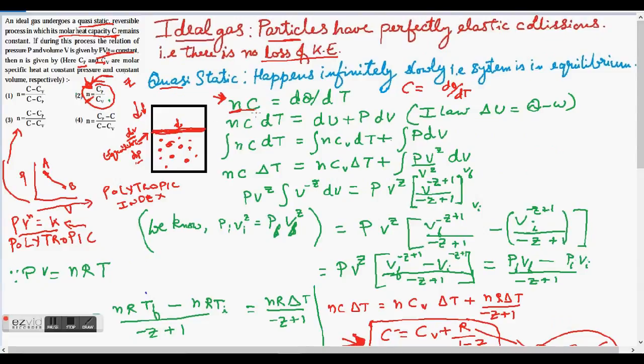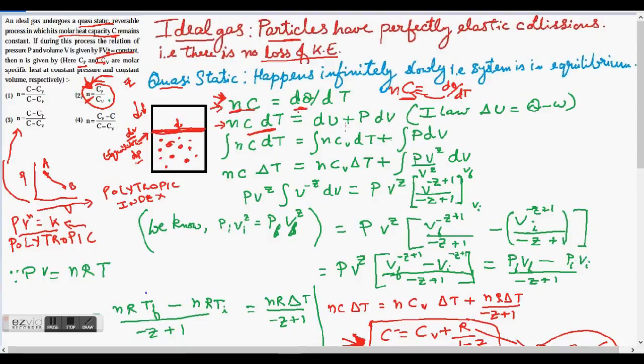So let's see. By definition, molar heat capacity is dq by dt, change in heat over change in temperature. So it's the amount of heat you need to supply to bring about 1 degree Celsius change in temperature. And then if there are n moles of gas, I can write NC is equal to dq by dt. Now if I send dt to the left hand side, I will get this expression right here. NC dt is equal to, what is dq?